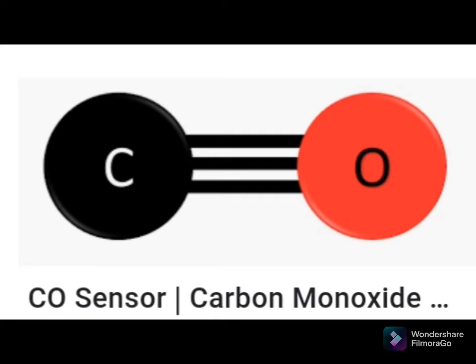So the formula of carbon monoxide is CO. This carbon monoxide occurs in small amounts in chimney gas, volcanic gases, vehicular exhaust and coal gas. It burns with a blue flame. Carbon monoxide is formed by burning fuel in an insufficient oxygen supply. If there is a sufficient supply of oxygen, then what will happen? Carbon dioxide will form. If there is an insufficient supply of oxygen, then carbon monoxide will form.